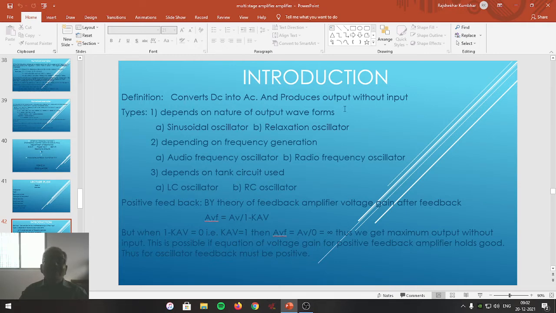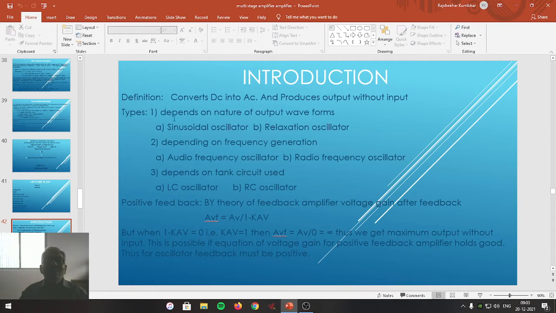Oscillators are classified into different types. The first classification depends upon the nature of the output waveform. What kind of output waveform it generates decides its classification. One is the sinusoidal oscillator. A sinusoidal oscillator means an oscillator that produces a sine wave at the output of the desired frequency.